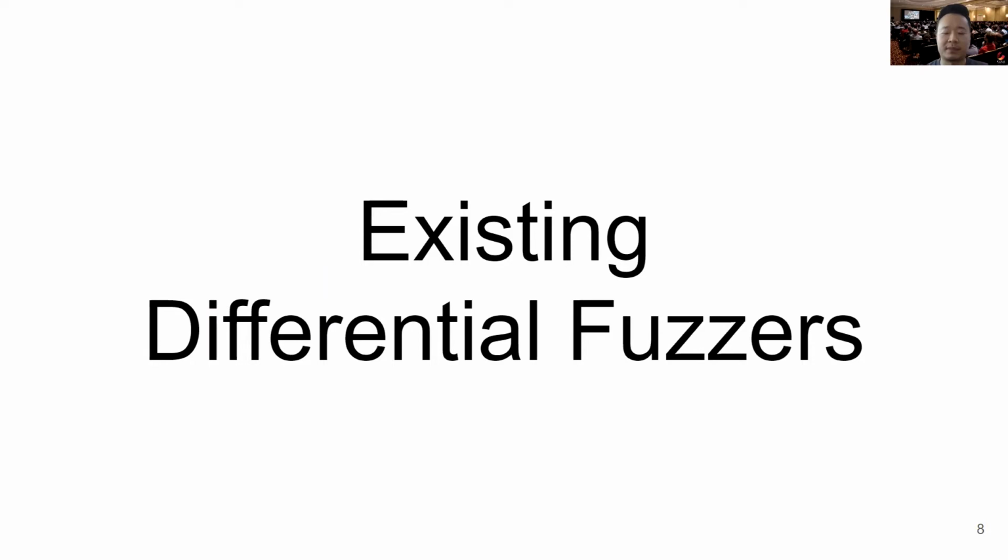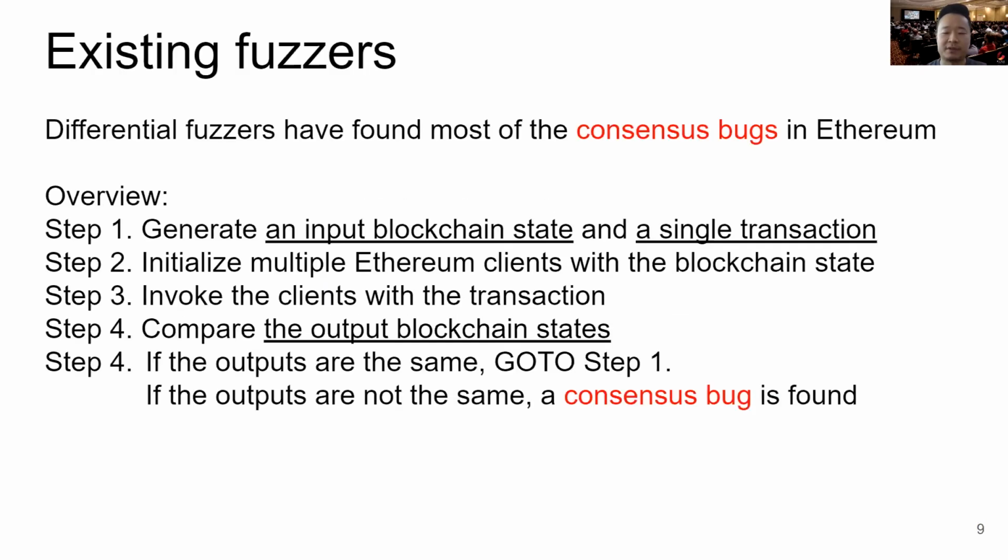I'll now describe how existing differential fuzzers find consensus bugs. These fuzzers have actually found most of the bugs. They work as follows. They generate an input blockchain state and a single transaction. They initialize multiple clients with the blockchain state. They invoke the clients with the transaction. They compare the output blockchain states. If the outputs are the same, they go back to step 1 and repeat. If they are not the same, then they claim that a consensus bug is found.